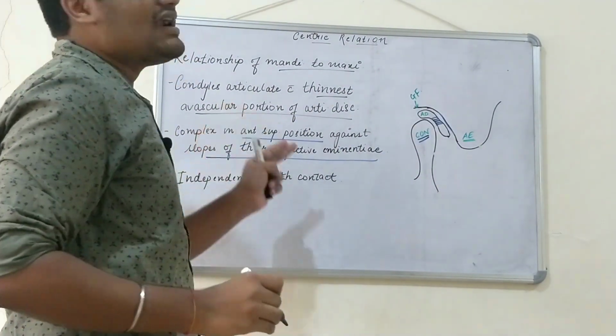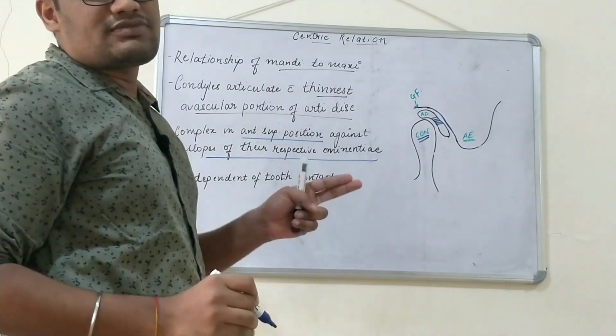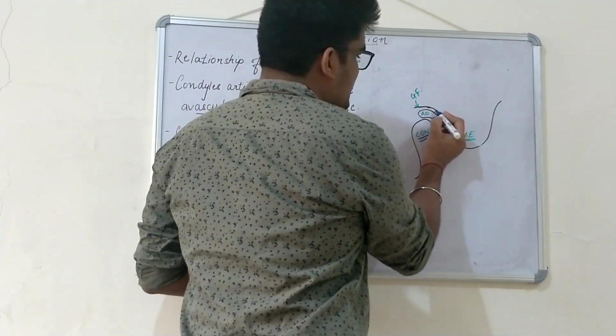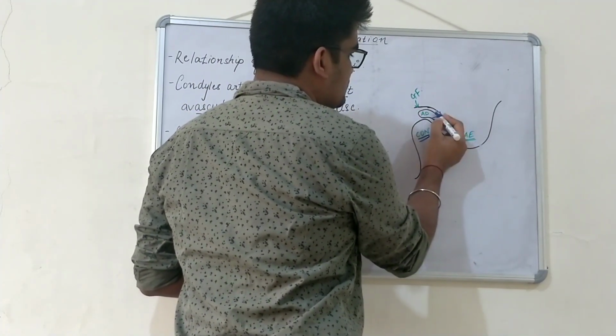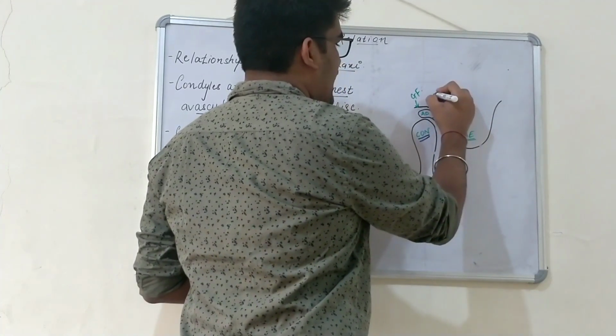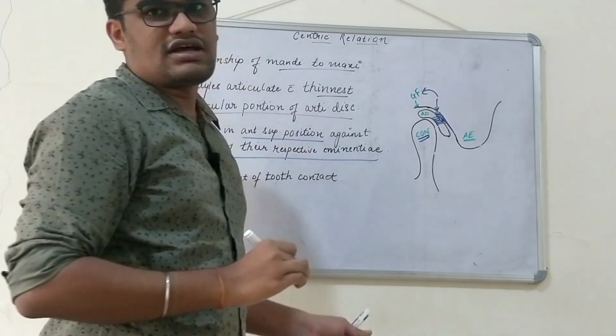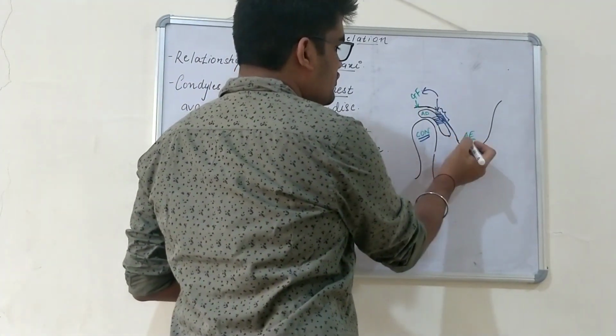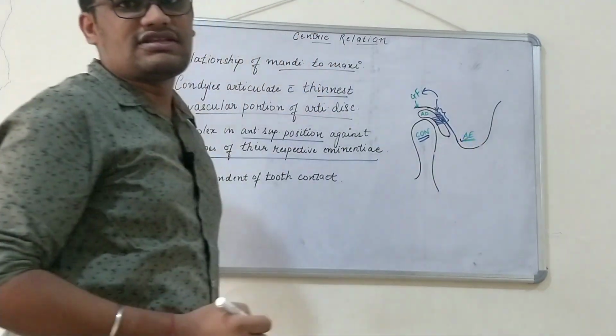So why the antero superior most position? Whenever the condyle and articular disc rest in this area, this point is the anterior most point of the glenoid fossa, whereas this area is the posterior most slope of the articular eminence.